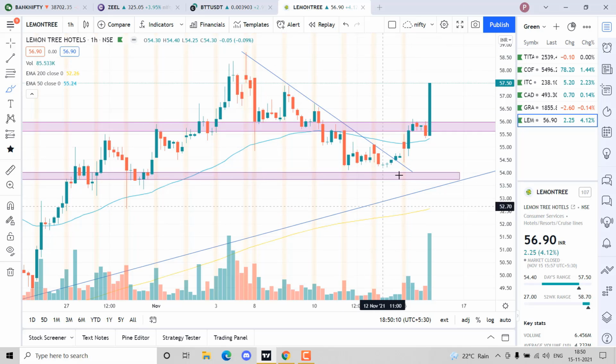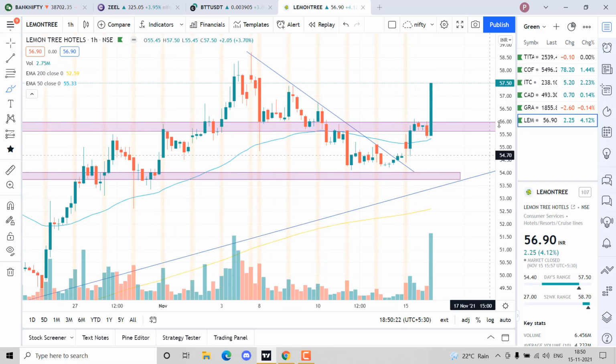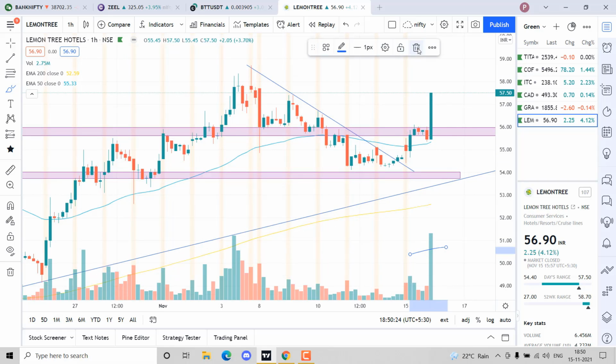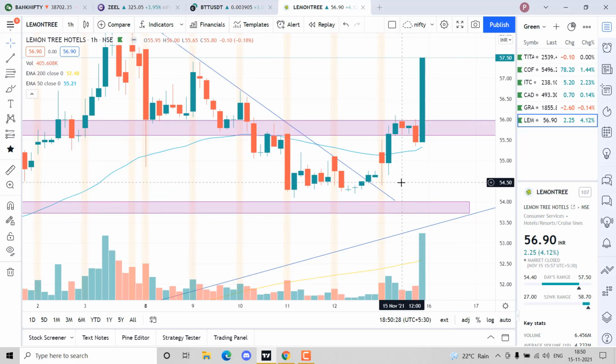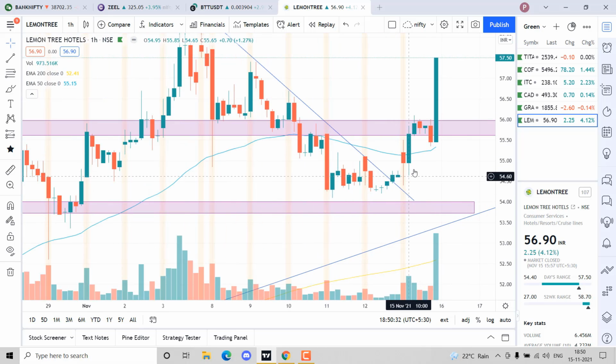Sometimes the big player comes into action and we might get stopped out. Like it will take our stop loss and then start moving in our direction only. We'll get kicked out of the trade. That happens sometimes. We need to be cautious of how we place our SL sometimes. So yeah, I took a trade over here. I didn't actually buy at the bottom. I bought it somewhere over here. Then I let it go.